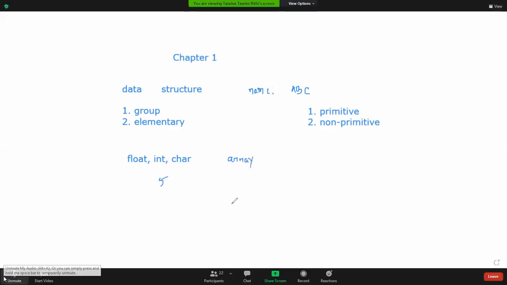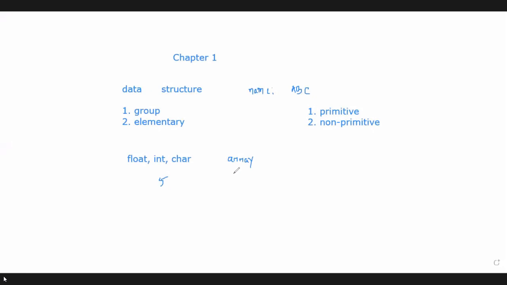So number of integer. Array is a collection, right? Yes. We know that array is a collection. It can be a collection of some integer type data. It can be a collection of float type data. It can be a collection of character type data. If I say that this A10,